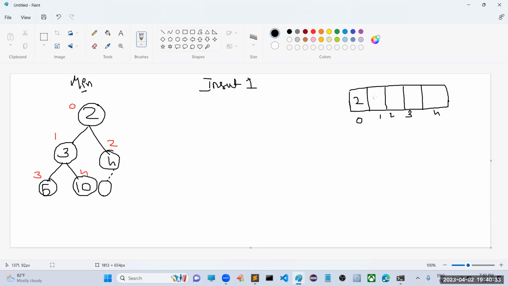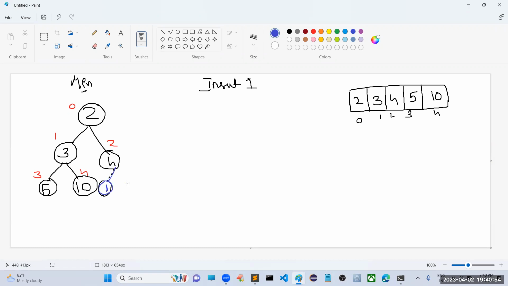Here we have 2, here we have 3, here we have 4, here we have 5, and here we have 10. It is easy to identify the levels, and that's why we are using this representation. Suppose I want to insert one value. Where is it going to be inserted? It will be inserted at the end.